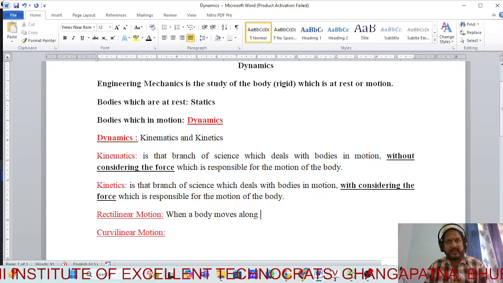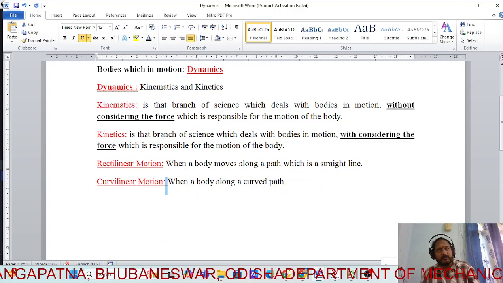So this is all about rectilinear motion and curvilinear motion. Suppose a car or a bike, or maybe your own body, is going on a straight level road, that particular motion is called rectilinear motion, and if you are going through a curved road, then that body going along a curved path is in curvilinear motion. Okay.